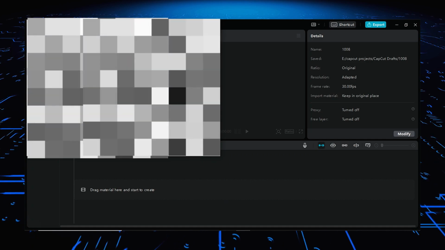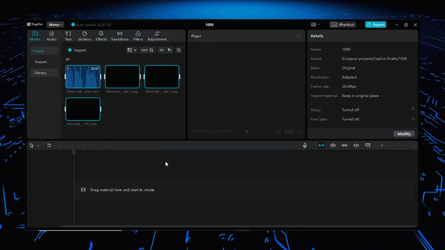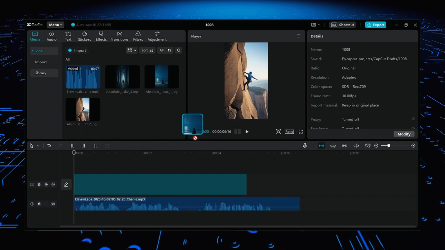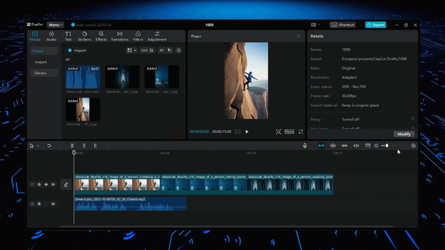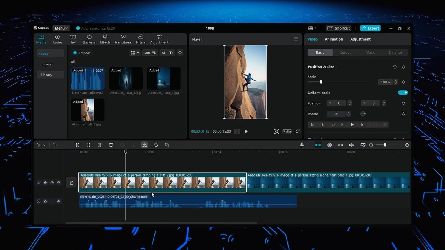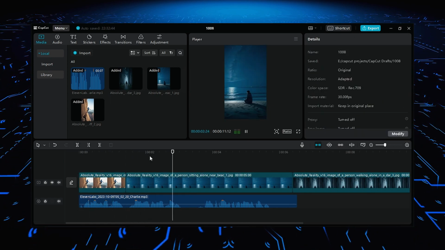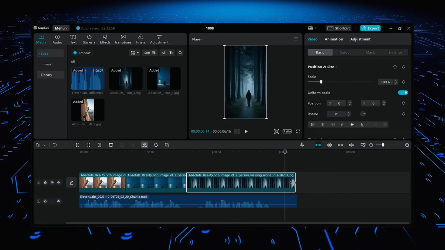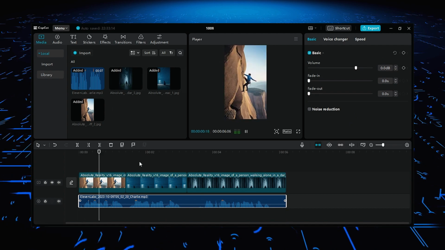Import the voiceover of the quote and all the images that you have downloaded. Now drag the voiceover and all the images on the timeline one by one. Adjust the images according to the quote. You can simply split the extra part of the image or shrink the image at the exact point. Repeat the same process for all images and adjust each image according to the quote.